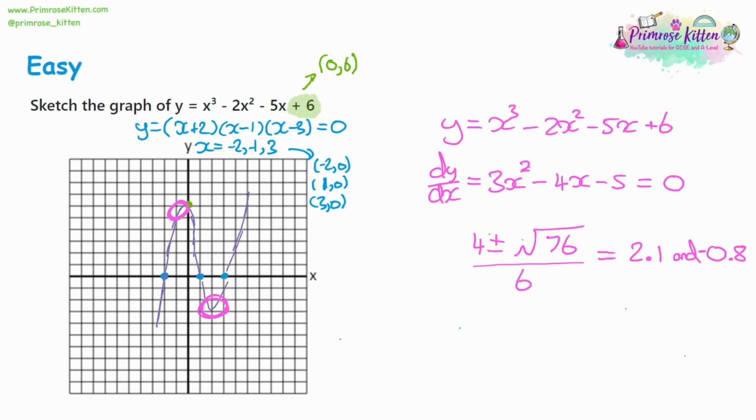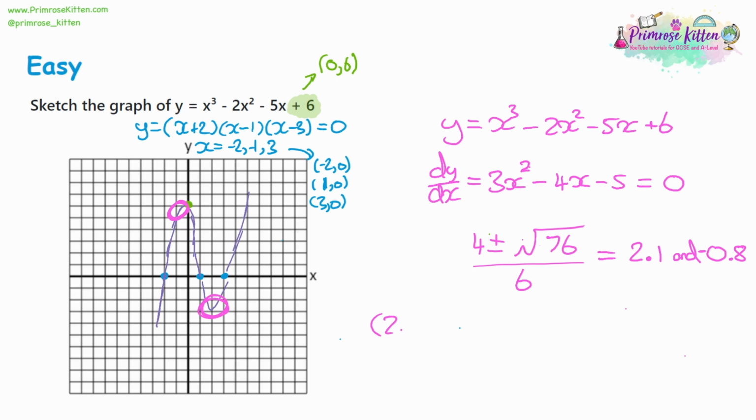So now we know the x coordinates of our turning points. There's one at around about 2, and there's one at negative 0.8. Now, what about the y coordinates of these? Well, to find the y coordinates, we're going to have to substitute these back into our original equation.